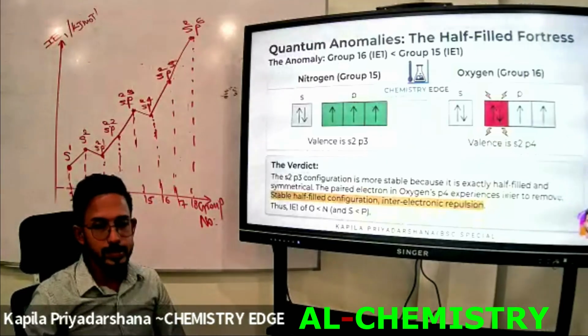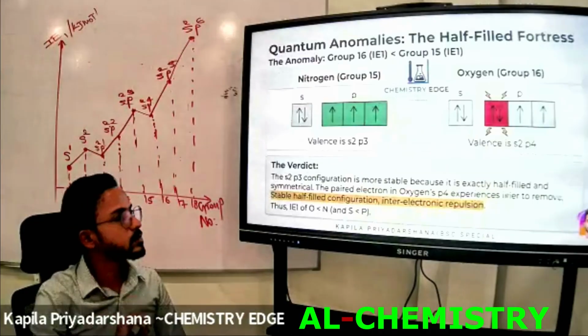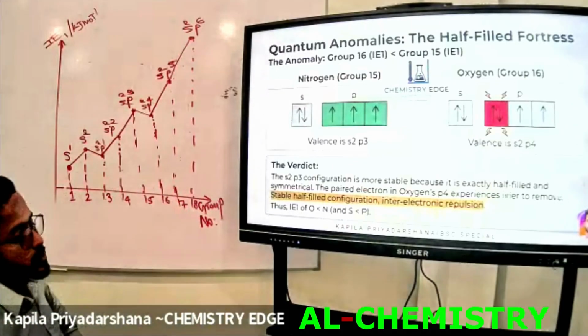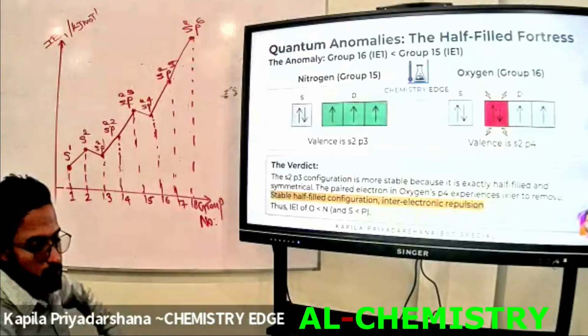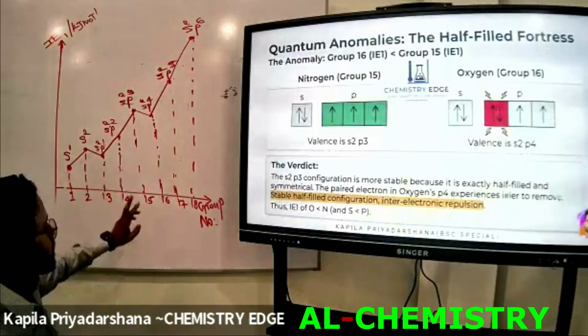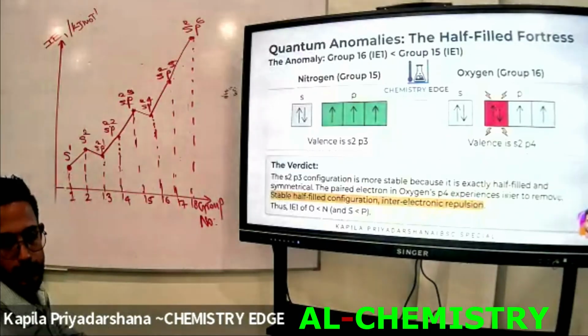Now we are going to know this. These are the main factors: how to describe the anomaly when we go between group 2 and group 13, and also group 15 and group 16. Right?